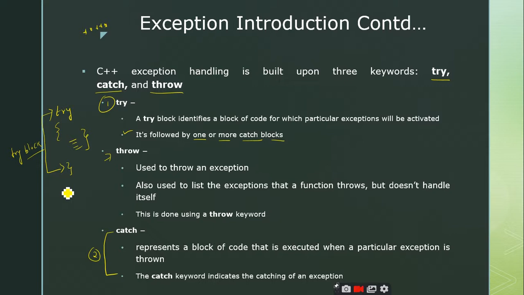So how do you write a catch? You use the keyword catch followed by a set of statements inside curly braces. We call this the catch block.